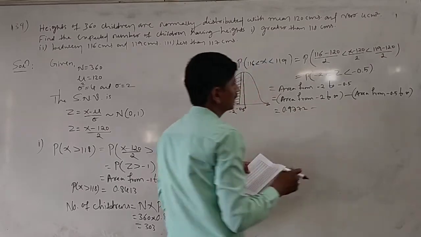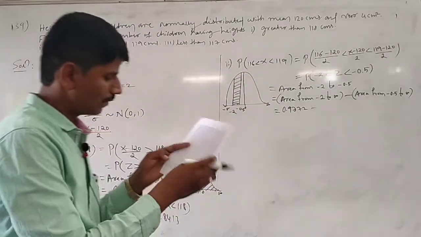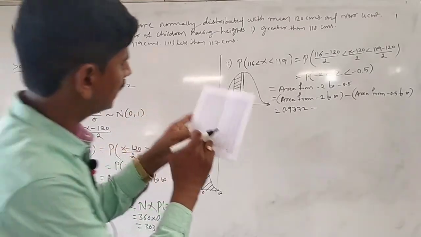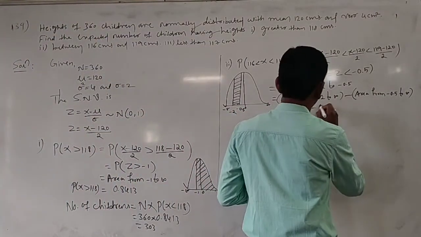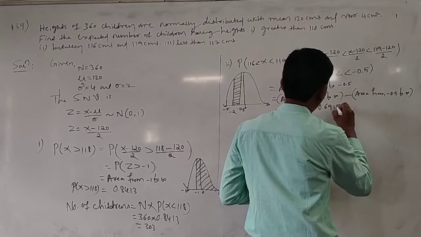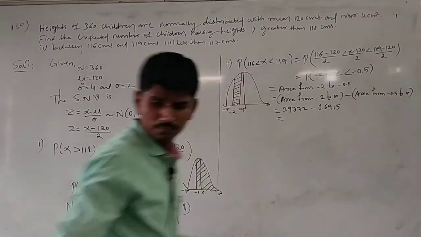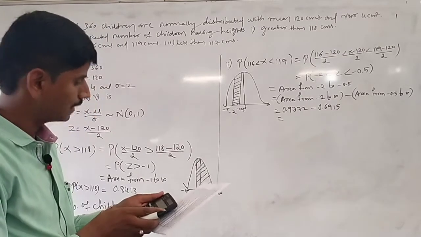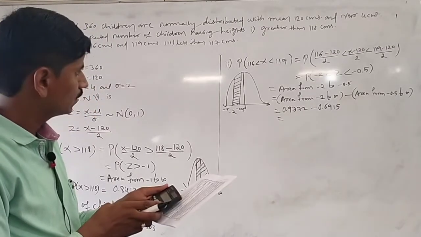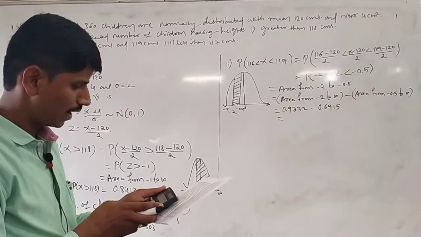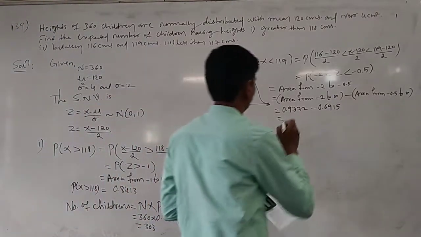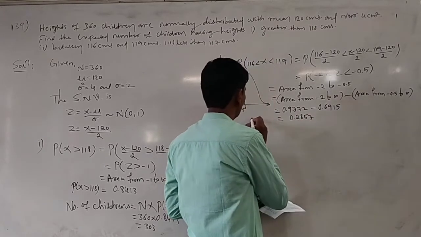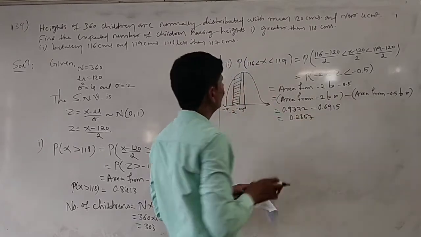0.9772 minus area from minus 0.5. Minus 0.5 comes here, minus 0.5 to infinity, how much is it? 0.6915. 0.977 minus 0.6915 is 0.2857. It is the probability that x lies between 116 and 119.